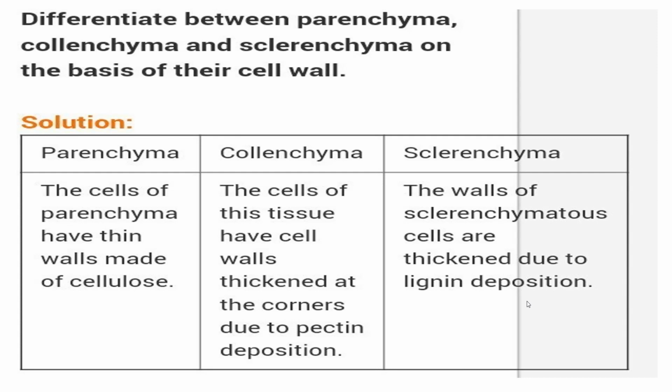As I told in the last slide, collenchyma's cell wall is uneven because there is cellulose and some pectin deposition in the corners, so on that side it is thickened. The walls of sclerenchymatous cells are thickened due to lignin deposition, so because of lignin they are thick and hard.